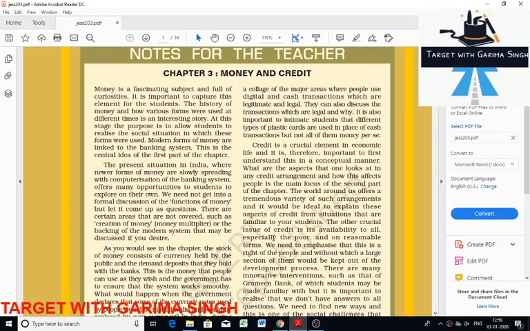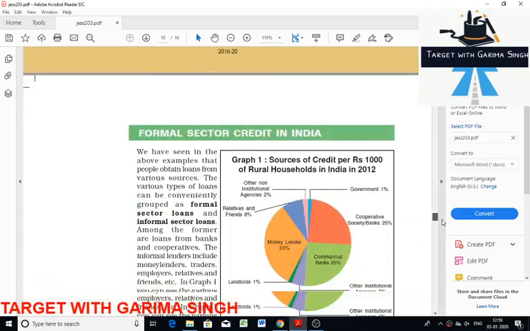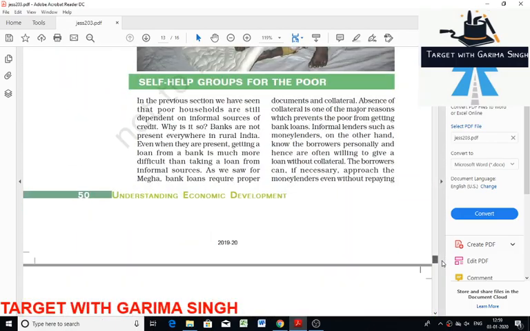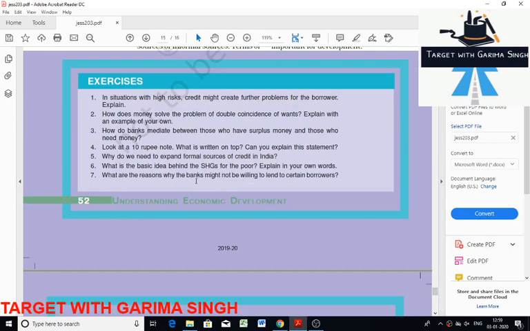In the last lecture I just discussed the crux of this chapter. Now in this lecture I'm going to discuss the questions and answers of this chapter. So let's move on to the question and answer. Basically I'm going to discuss questions and tell you what you write as the answer to each question. So the first question is